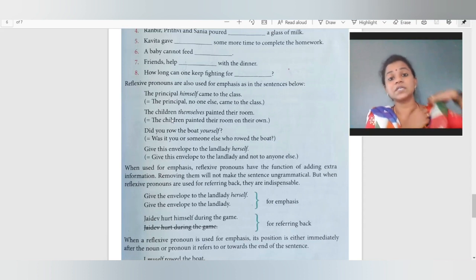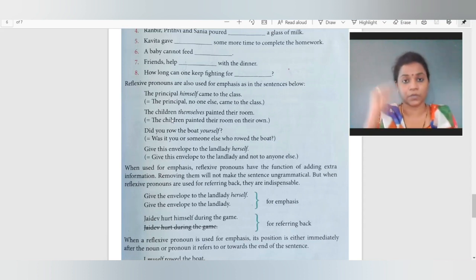But the emphasis which we give, so the importance which we give to that particular person or that particular thing, that's why we impose that thing. आपको पता है प्रिंसिपल खुद अपने क्लास में आए हैं. So that खुद here becomes himself. The principal himself came to the class. So no one else came. Who came? The principal came.